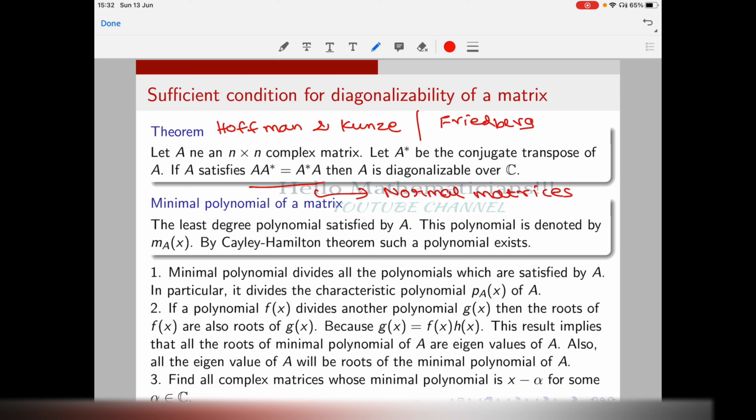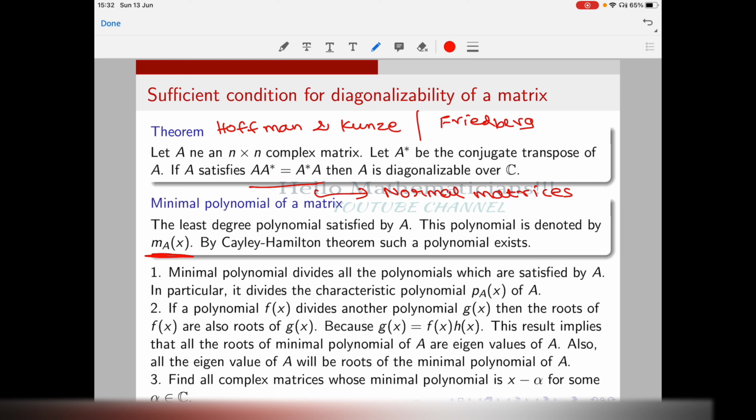Now we define what is the minimal polynomial of a matrix. It is the least degree polynomial satisfied by A. That is what is defined to be the minimal polynomial of A. We denote the minimal polynomial of a matrix by m_A(x).